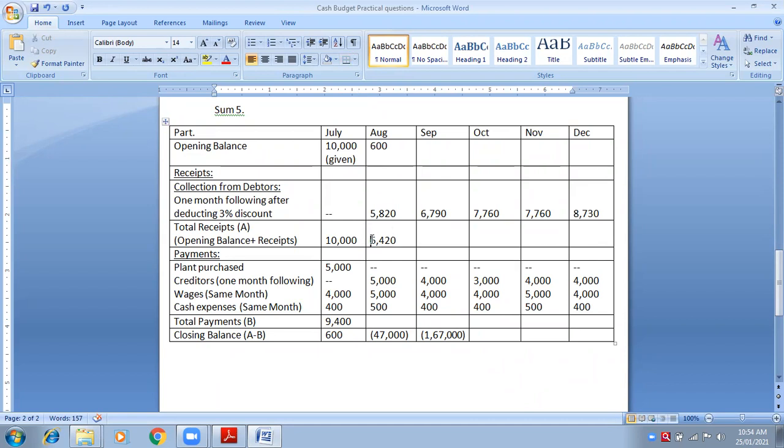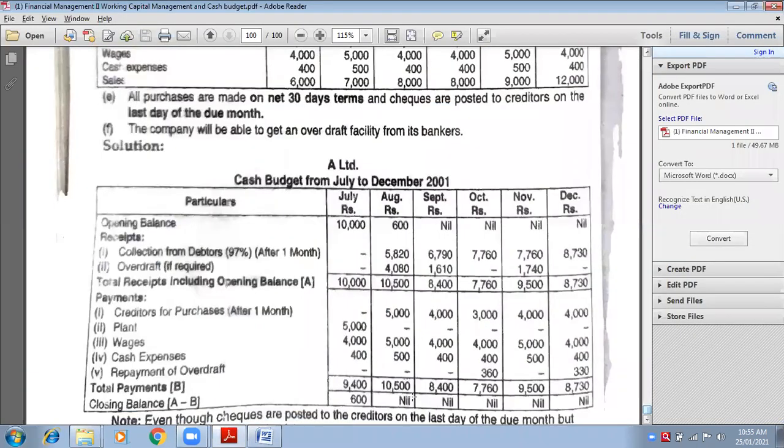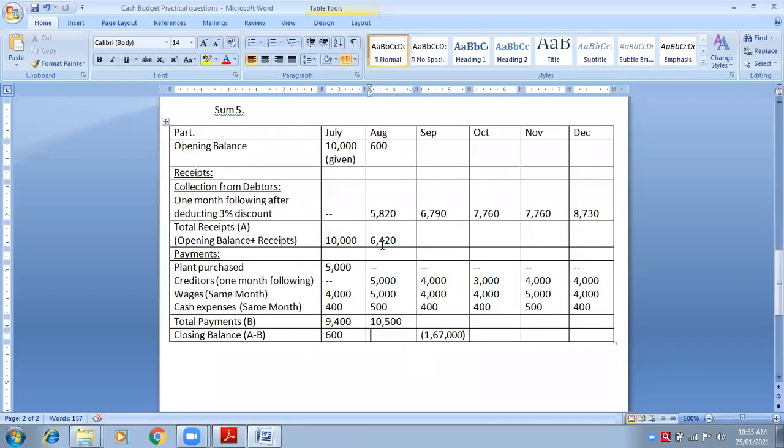Don't write here in block A, because we need to check whether incomes are more than expenses or expenses are more than incomes. Now see, total expenses are how much? 5,000, 5,000 and 500. Three expenses are there. So total expenses, 10,500, are more than incomes. Are you getting my point? Yes, ma'am. When total expenses are more than incomes, you will not write the total of incomes. 6,420, you will not write this amount.